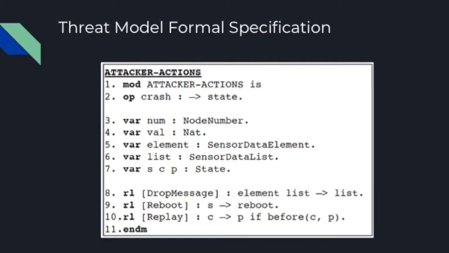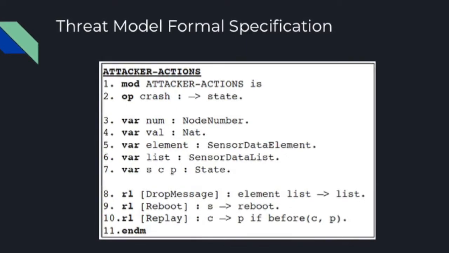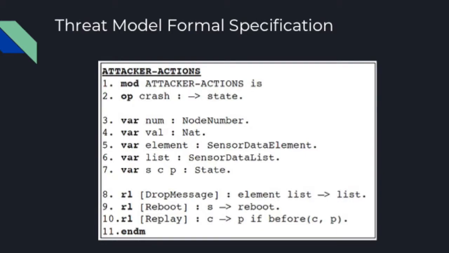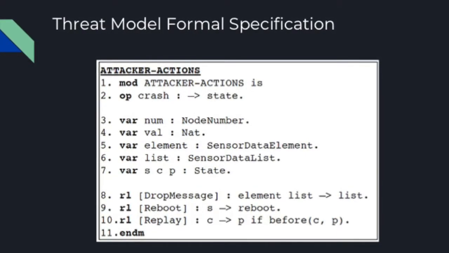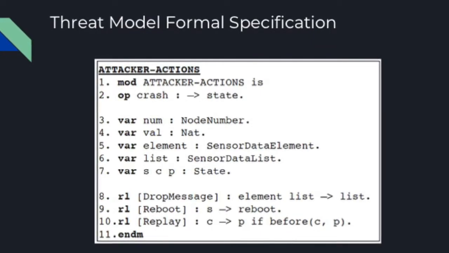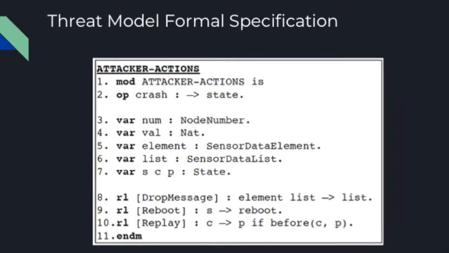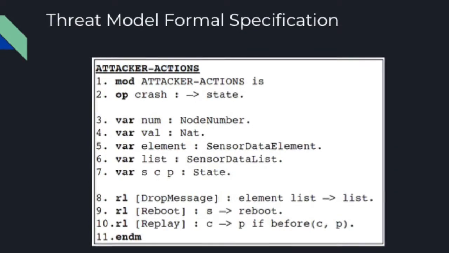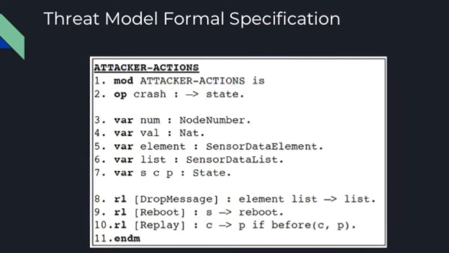But then at the bottom, lines 8, 9, and 10 are the most interesting parts. So these are the actions that the attacker may perform. He may drop a message from the network, so essentially a message from the server to the device or vice versa. He may reboot the server. He may reboot the device, or the attacker may replay a message that has been sent over the network, either from the server to the device or vice versa, from the device to the server.